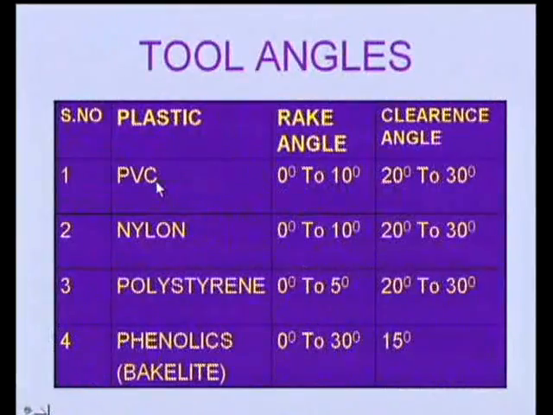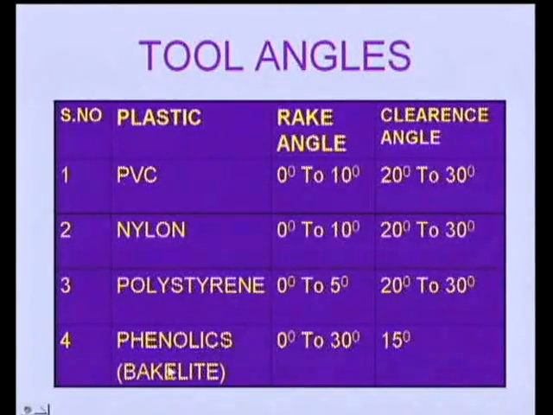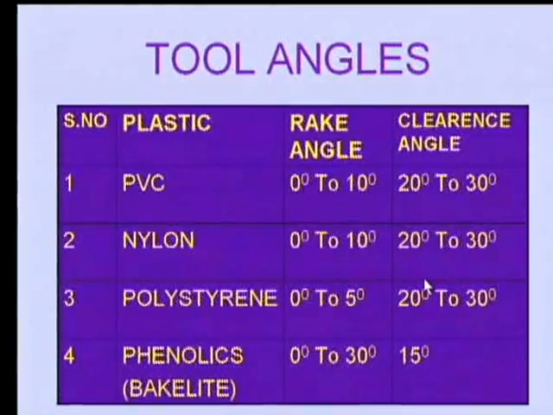So we said different types of angles are needed, as for copper and brass, the same angles that we are going to use. So here if you see, there is polyvinyl chloride PVC, nylon, polystyrene, phenolics, that is called bakelite, and here we are given certain rake angle 0 to 10 degrees, whereas clearance angle is 20 to 30 degrees. For nylon it is 0 to 10 rake angle and 20 to 30 clearance angle. For polystyrene, rake angle is 0 to 5 and clearance angle is 20 to 30 degrees, and for phenolics or bakelite it is 0 to 30 degrees rake angle and 15 degrees clearance angle. This is how we have to maintain different angles for different materials.